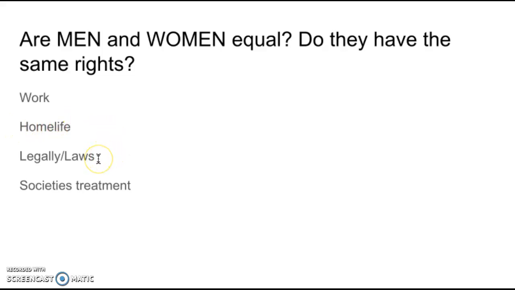Do all the laws that are created in the United States apply equally to both men and women? The way society treats people, is that the same for both men and women? So think about some of these filters or these lenses and then answer the question, are men and women equal, and explain why.